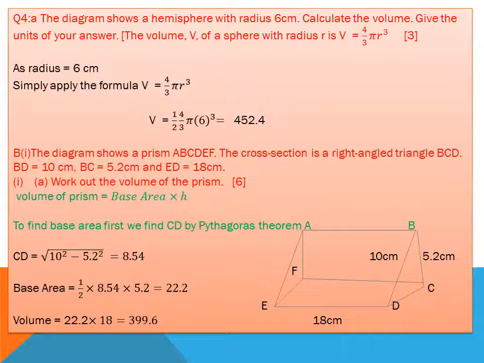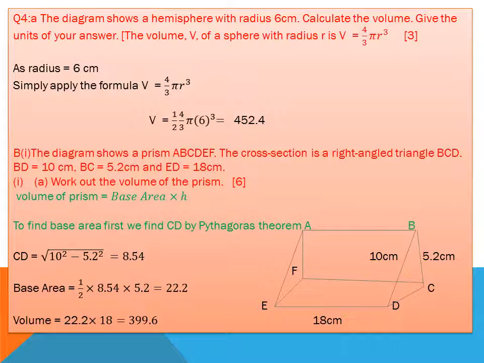The hypotenuse squared is equal to base squared plus perpendicular squared. I find that CD is equal to the square root of 10 squared minus 5.2 squared, which becomes 8.54. Then the base area is 1 over 2 into base into height. The area of the triangle is 22.2.